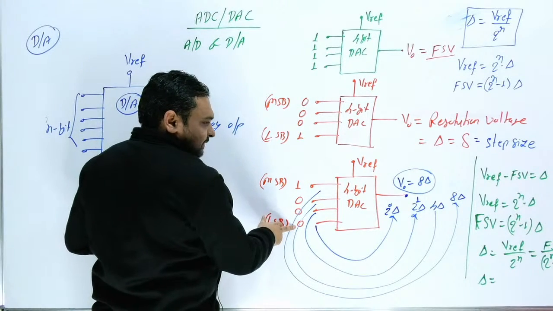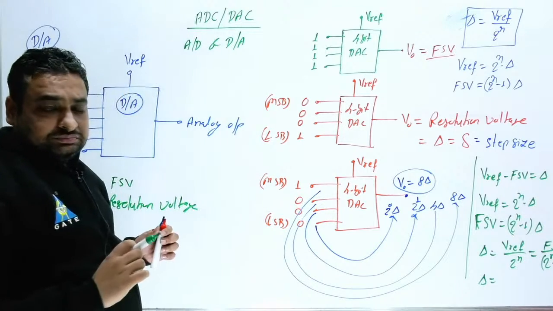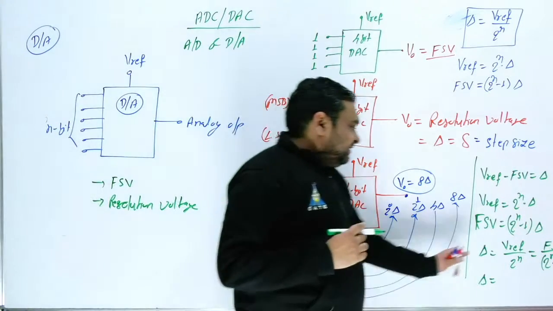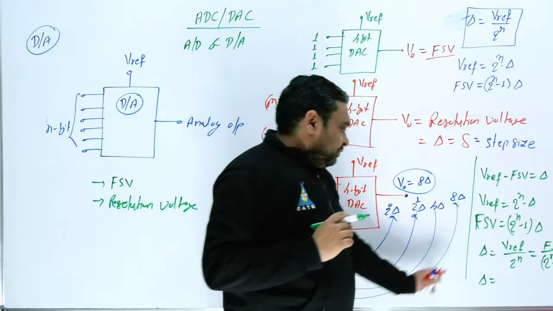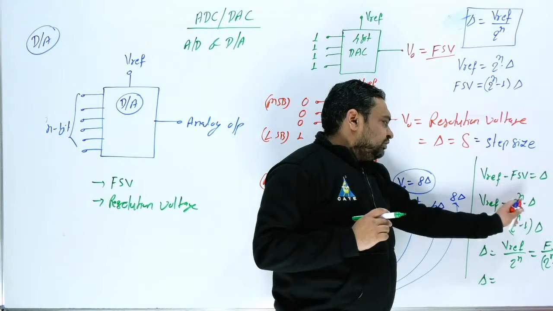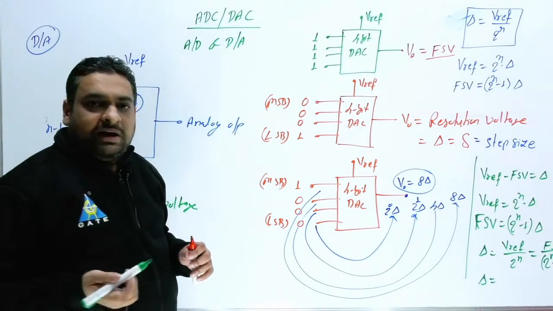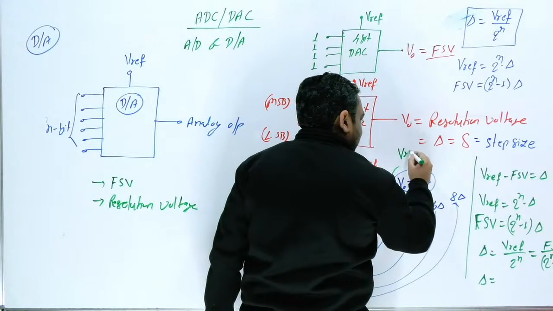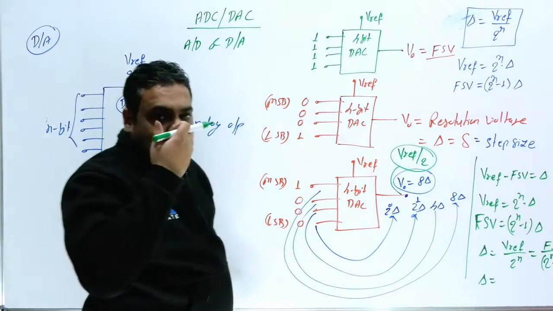If this is step size, this is 2 del, this is 4 del, this is 8 del. What can I write for this 8 del? If MSB is 1, and this is 4 bit, then V reference by 2 raised to power 4, 2 raised to power 4 means you can write 16 del, so the V reference is 2 raised to power 4 into del, 16 del. So what will be the 8 del? V reference by 2. If the MSB bit is 1, this value is nothing but V reference by 2. Clear this thing?